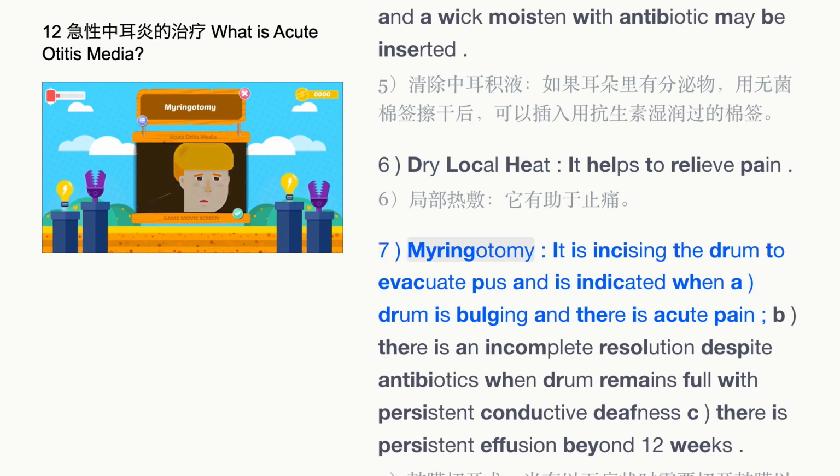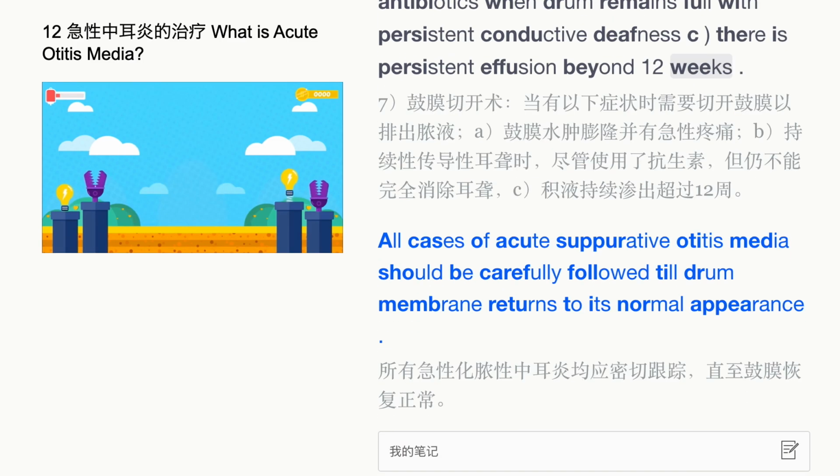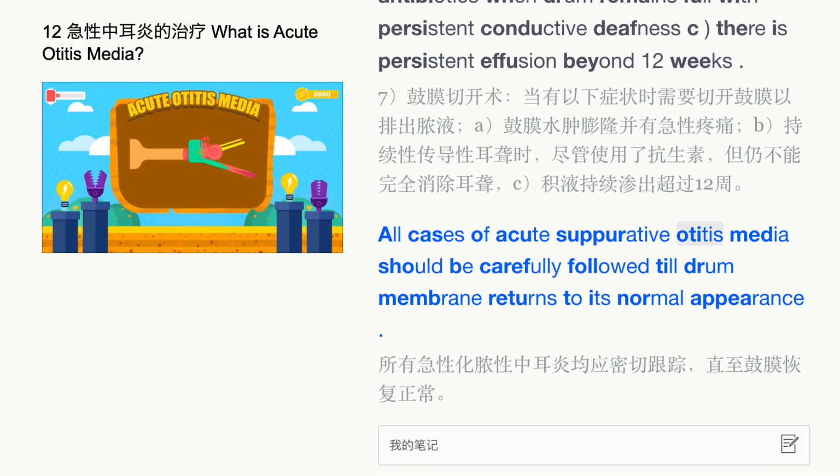7. Myringotomy. It is incising the drum to evacuate pus, and is indicated when A. Drum is bulging and there is acute pain. B. There is an incomplete resolution despite antibiotics when drum remains full with persistent conductive deafness. C. There is persistent effusion beyond 12 weeks. All cases of acute suppurative otitis media should be carefully followed till drum membrane returns to its normal appearance.